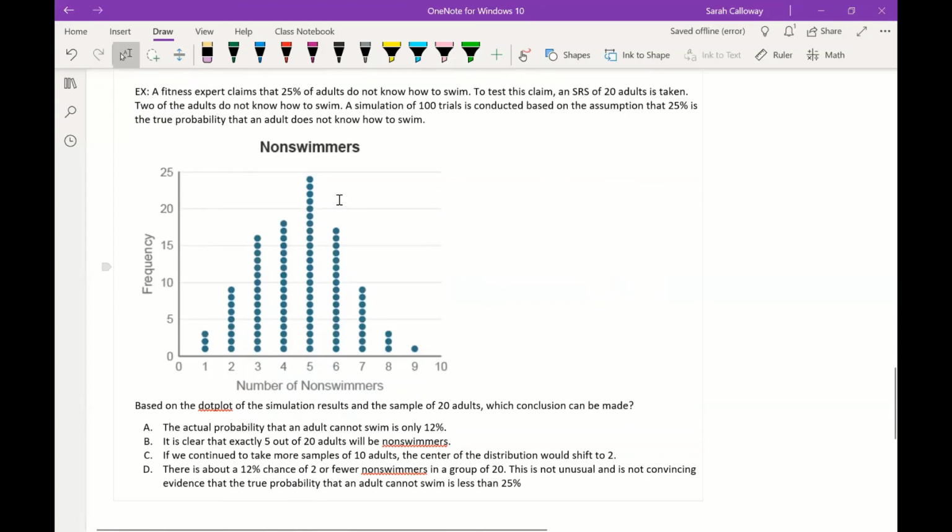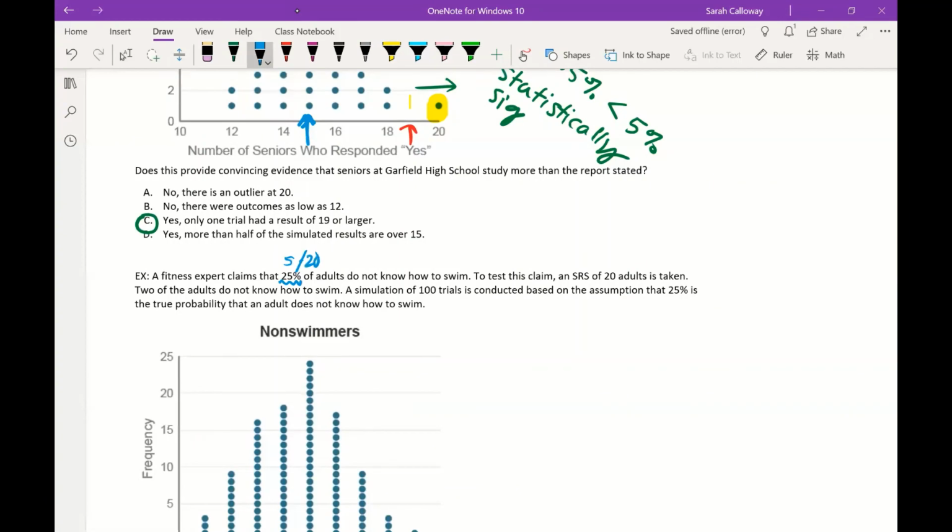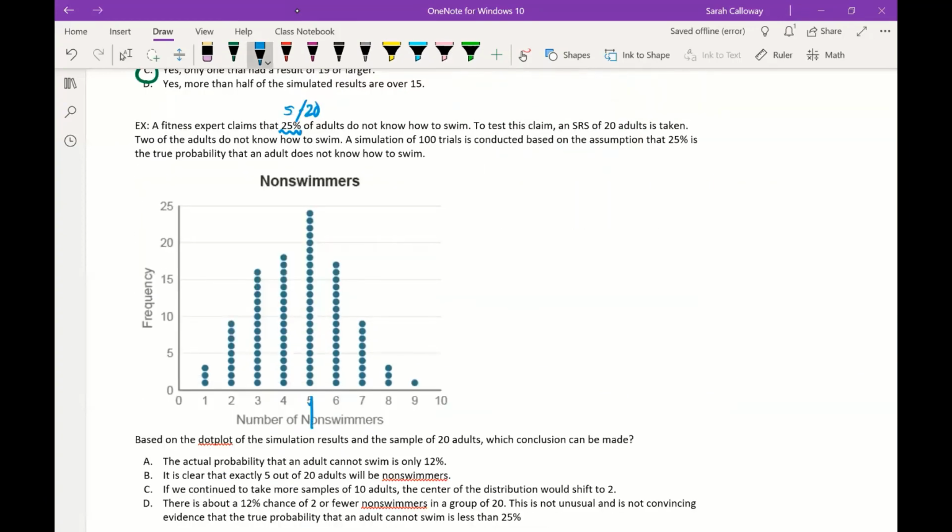In the last one, we've got a fitness expert who claims that 25% of adults do not know how to swim. To test this claim, a simple random sample of 20 adults is taken. 2 of the adults do not know how to swim. So they've got the claim is 25%, which out of 20 would be 5 out of 20, right? So 5 out of 20 would be their claim. They take a sample and it's 2 out of the 20 who don't know how to swim, so that's here.